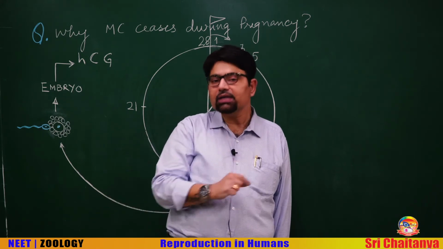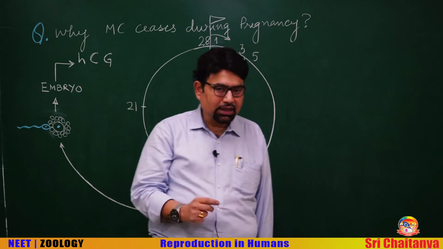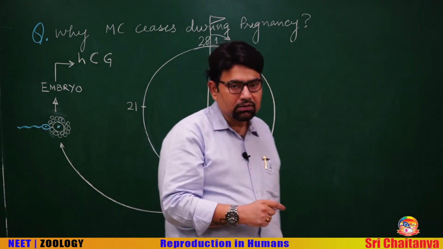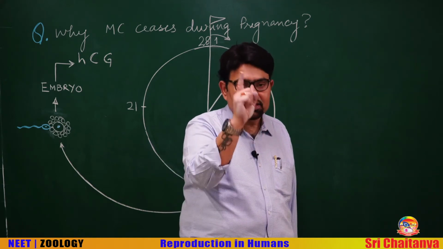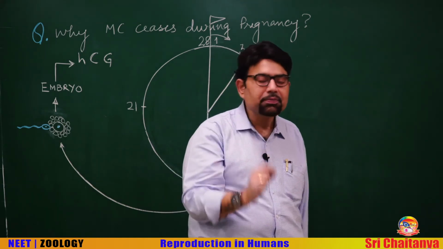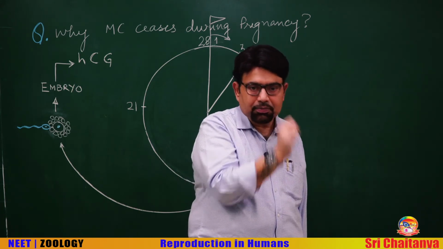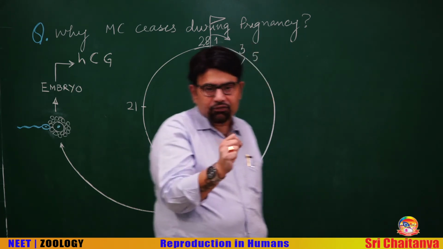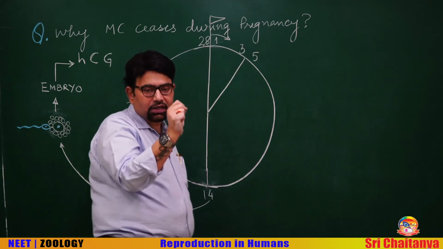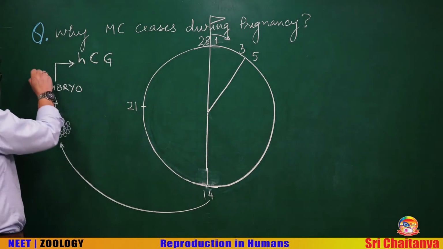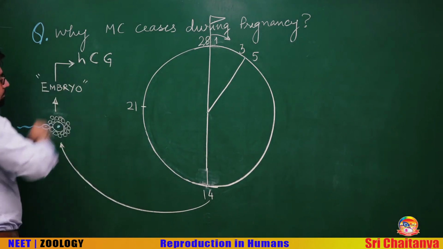Now, focus on a condition: as long as the ovum is viable, best viability is 24 hours, 1 day, and if it gets a healthy sperm and fertilization is successful, there is formation of an early embryo.